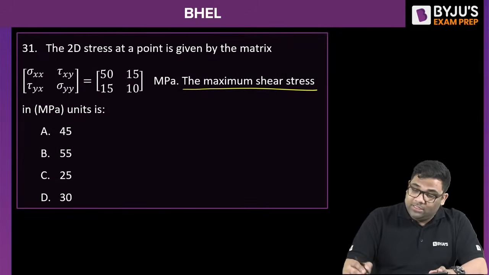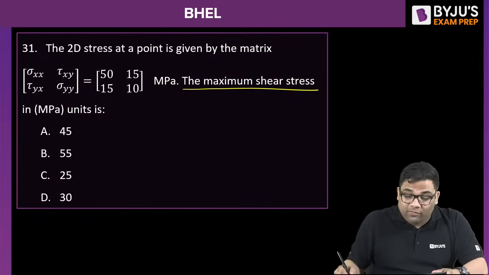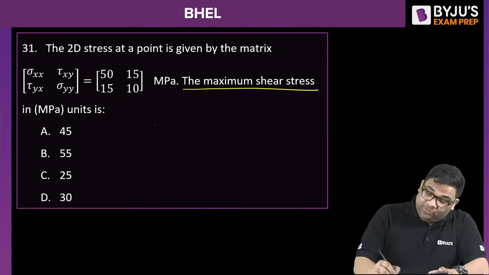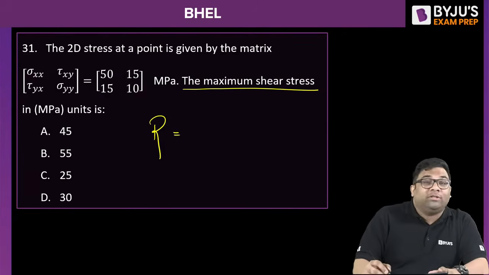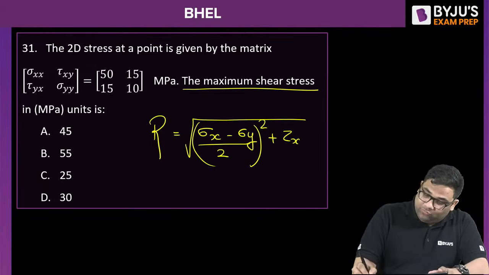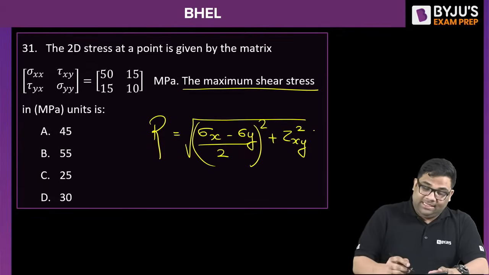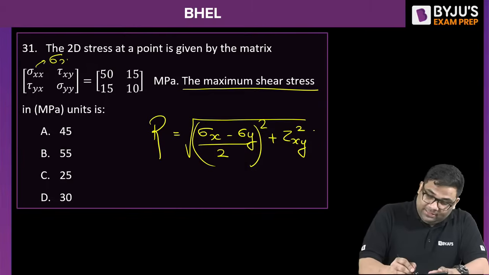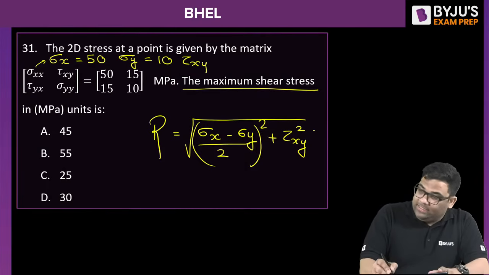Next question. The maximum shear stress. So some Mohr circle stuff, right? The maximum shear stress is the radius of the Mohr circle, and that is the square root of (sigma x minus sigma y by 2) whole square plus tau xy whole square. Sigma x is 50 here, sigma y is 10 here, and tau xy is 15.